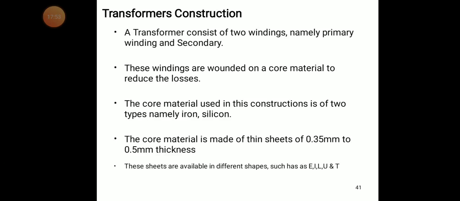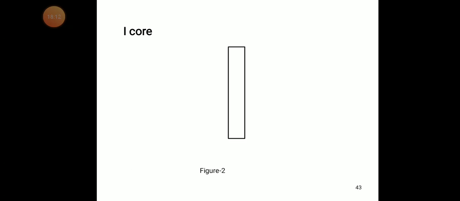These sheets are available in different shapes such as E, I, L, U and T. You can see the symbols, you can see the E core.